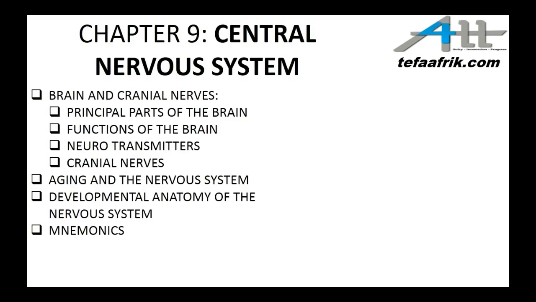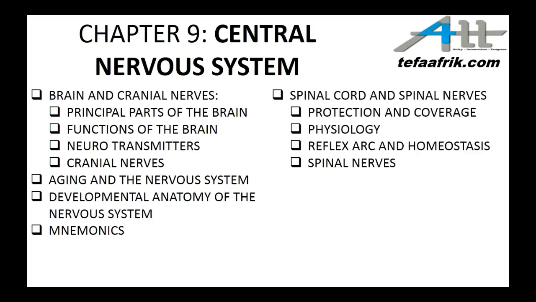Under the nervous system, we'll look at the central nervous system, where we'll talk of the brain and cranial nerves, the principal parts of the brain, functions of the brain, neurotransmitters, and cranial nerves. We'll look at aging and the nervous system. We'll look at developmental anatomy of the nervous system, and we'll look at some mnemonics of the different nerves, that's the cranial nerves. Talking of the spinal cord, we'll talk of protection and coverage, physiology, reflex arc and homeostasis, and spinal nerves.